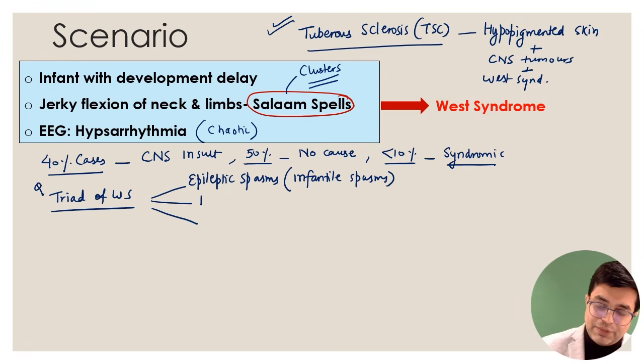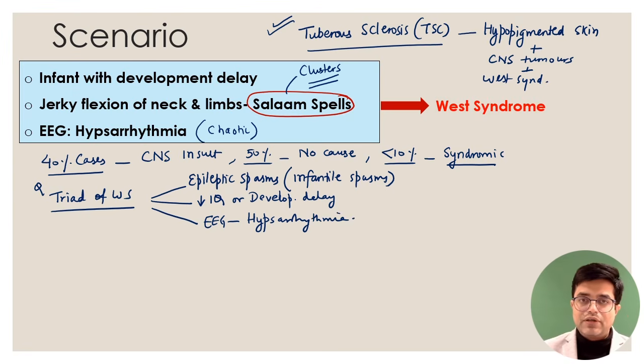Secondly, there will be low IQ if it is an older child. If it is a younger child, there will be developmental delay. So CNS abnormality will be there, and EEG will show the presence of hypsarrhythmia in the patient. Outcome is very bad. If the seizures are controlled, mild mental retardation or intellectual disability. If they are not controlled, severe intellectual disability will happen in the patient.